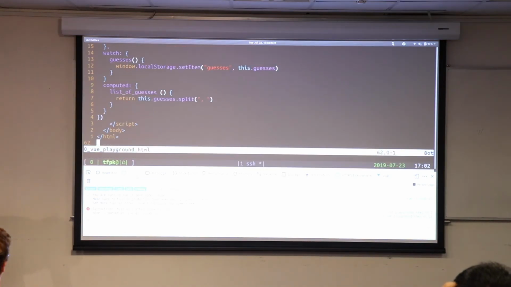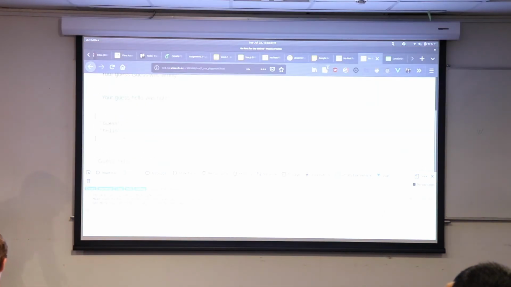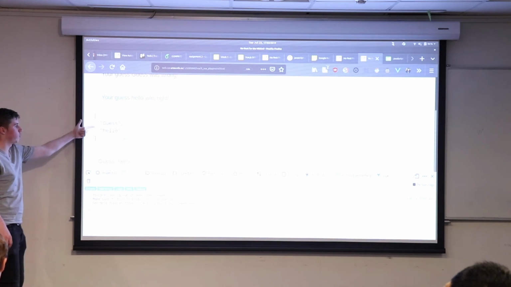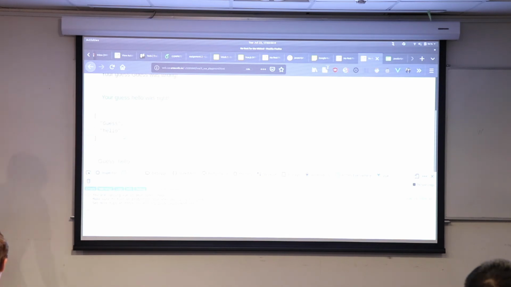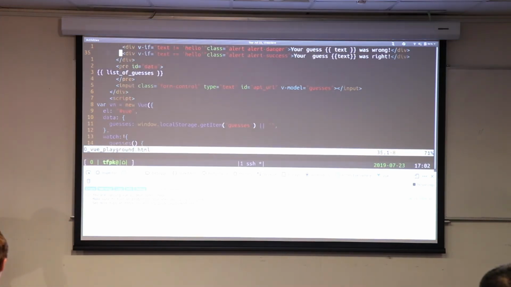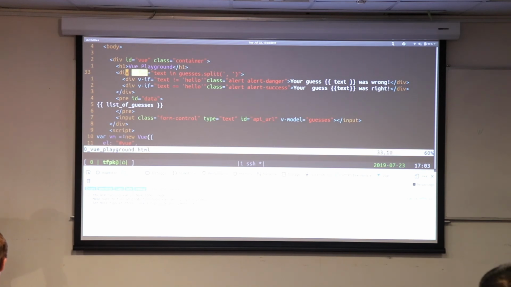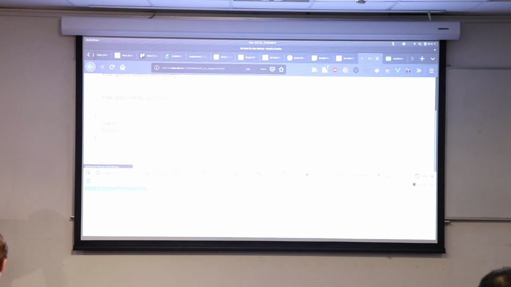Missing comma. This is what happens if you forget a comma there. One comma and all breaks. But now, we're seeing this nice list of what all my guesses were. Even better, we can go up here to where we had text and guesses.split, and we can change that to be list of guesses. And it'll just keep working.